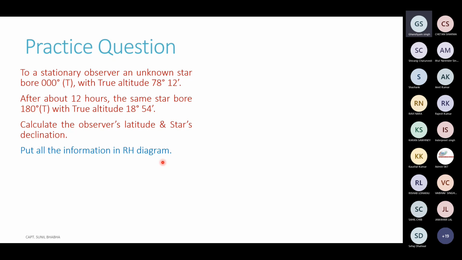But in other rational horizon questions, once you put all the information in the diagram, you will be able to solve it by a spherical trigonometry formula. A PZX triangle is formed, and you are able to solve it using either the cosine formula or Napier's rule. So let us apply this approach in this particular question and see how it works.